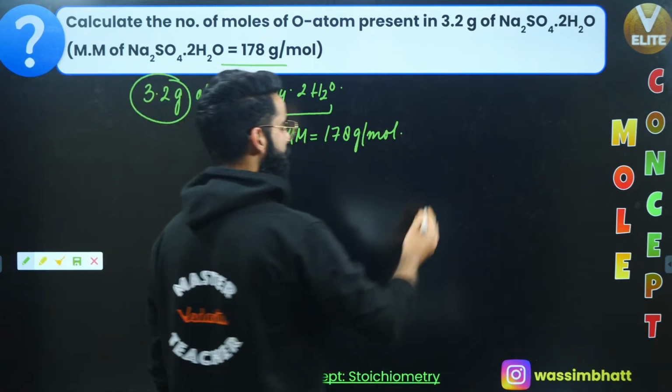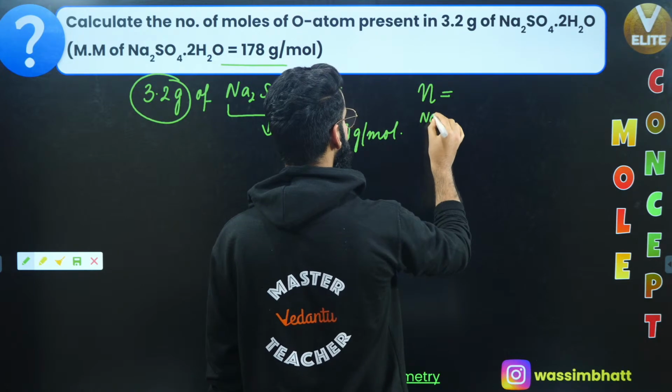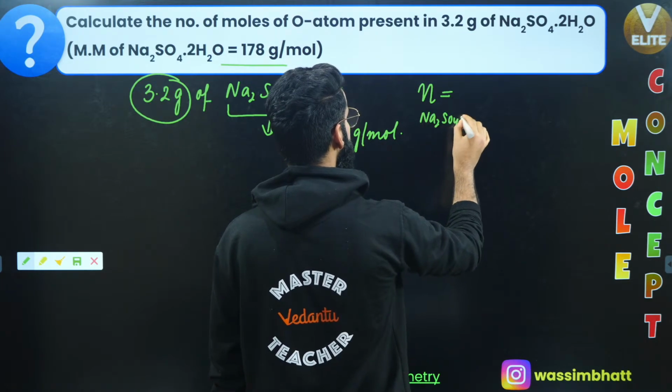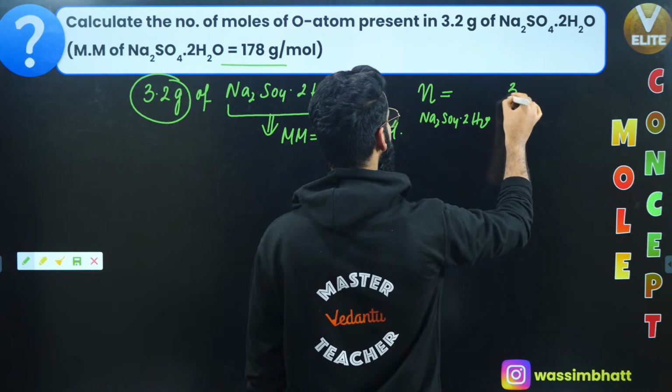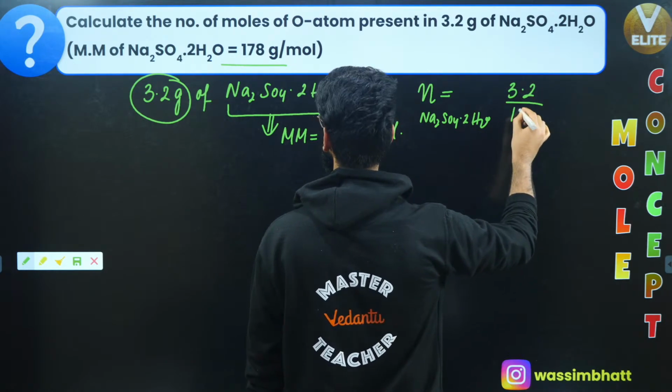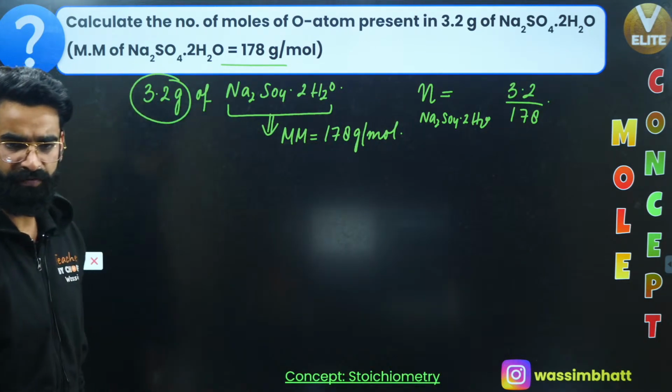Let's first calculate the number of moles of the compound. Number of moles of Na2SO4.2H2O is going to be equal to mass of the compound, which is 3.2 grams, divided by molar mass, which is 178 grams, right? So these many moles of the compound we have.